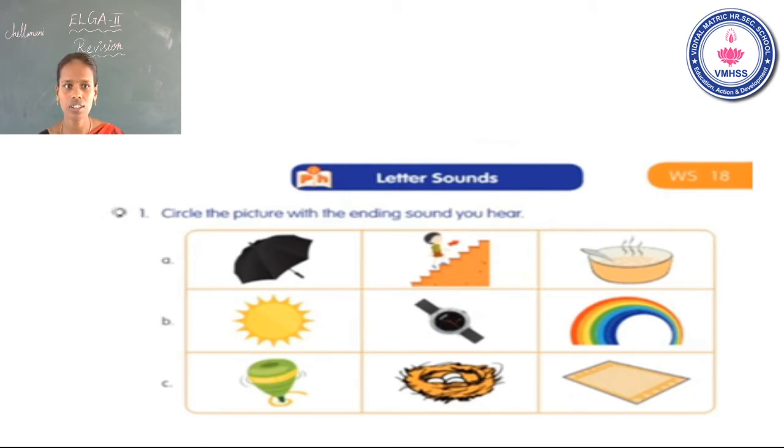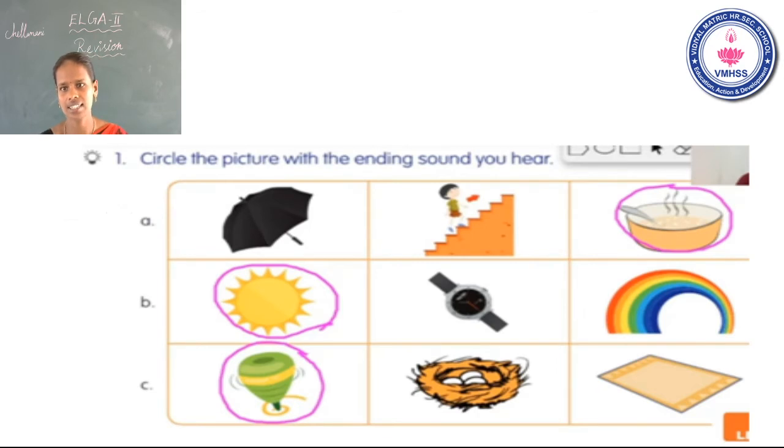Okay. Now we will check the answer. Yes. The first one answer is mix because I told the end sound s. Second one. You have circled the picture sun. Okay. Next one P. I told the end sound P. You have circled the picture top only. Is that clear? Now go to the next one.